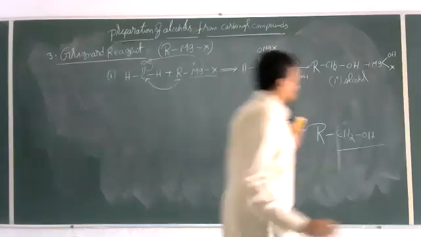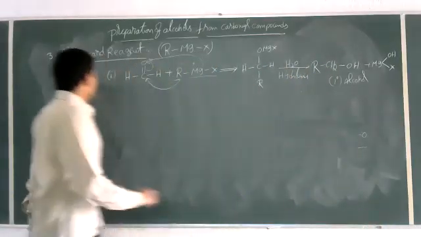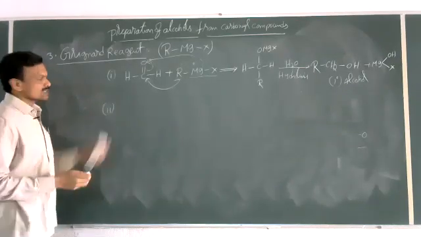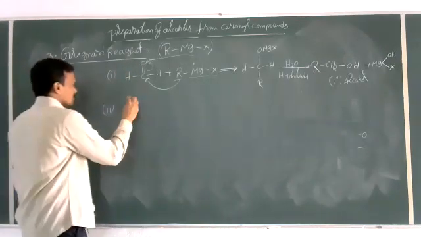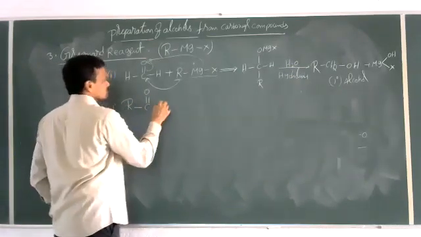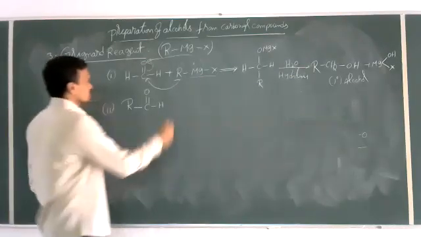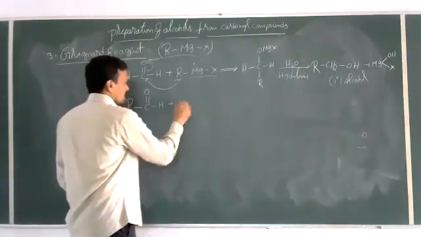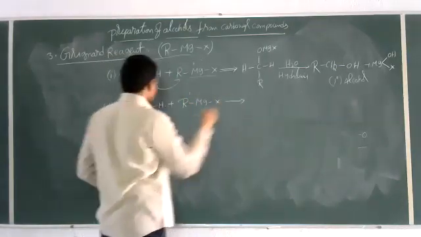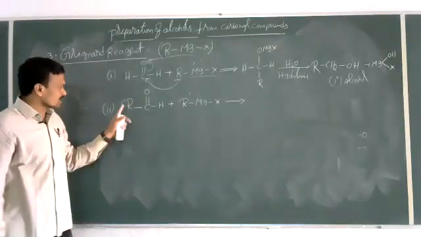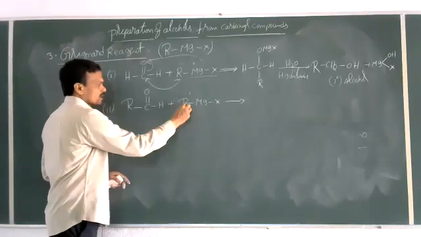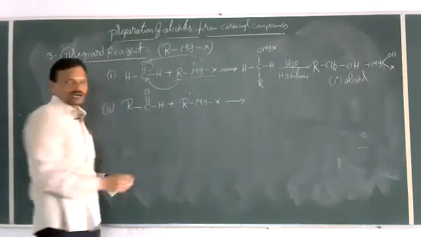Now, let us see the reaction of Grignard reagent with other aldehydes, aldehydes other than formaldehyde. What are aldehydes other than formaldehyde? General formula RCHO. RCHO plus a Grignard reagent, R'MgX. I am taking R dash here just to differentiate these two alkyl groups, as R and R dash may be the same or may not be the same.